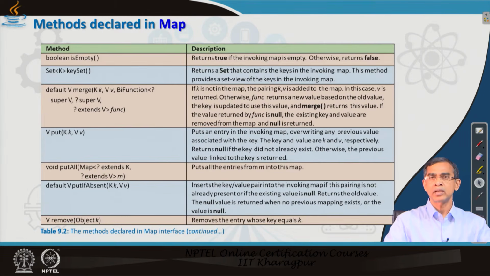So, there are many methods like this. There are many methods to traverse the map collections also, merging two collections into a single collection using the merge method, and whether a collection is empty or not, all these things can be obtained. If you want to remove a particular element from the map collection, you can use the remove method. The put method is there. Put conditionally, that means if a particular element is already present in the collection, and you want to insert it, how it can be done.